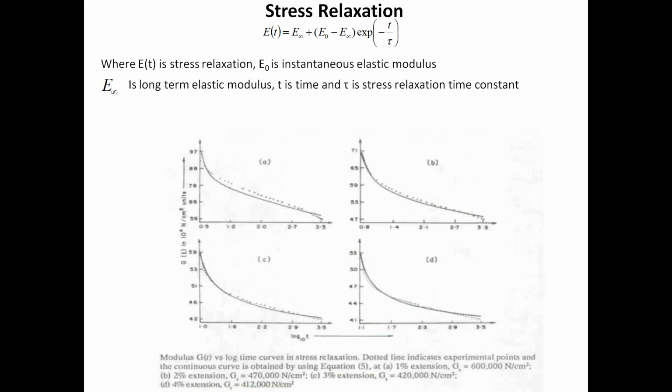So E(t) = E infinity + (E0 - E infinity) exponential of minus t upon tau.